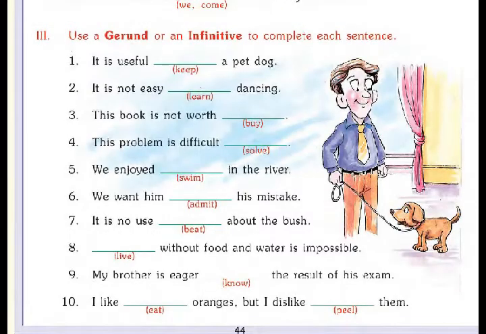Exercise 3. Use a gerund or an infinitive to complete each sentence. In the previous chapter we have seen bare infinitive and to-infinitive. So here we have to use a gerund or an infinitive. Look at the first one. It is useful dash a pet dog. In the bracket it is given that keep. So it is useful to keep a pet dog.